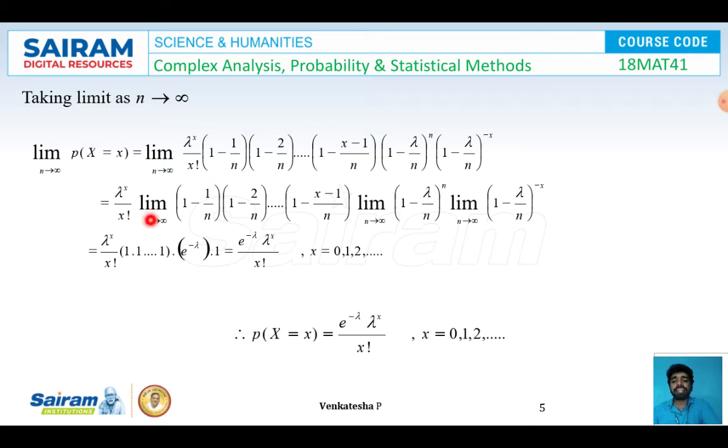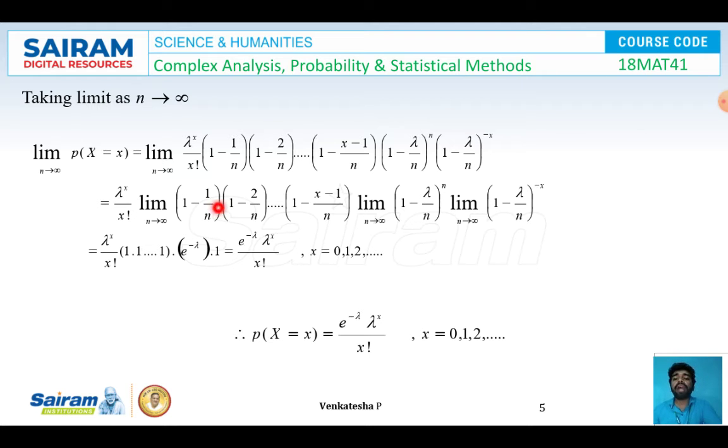Limit n tends to infinity (1 minus 1 by n)(1 minus 2 by n) and so on (1 minus (x minus 1) by n), into limit n tends to infinity (1 minus lambda by n) whole power n, limit n tends to infinity (1 minus lambda by n) whole power minus x. As we know, if I replace n with infinity in this expression, I'll be getting 1 minus 1 by infinity, 1 minus 2 by infinity, and so on, 1 minus (x minus 1) by infinity. And we know that 1 by infinity will become 0.